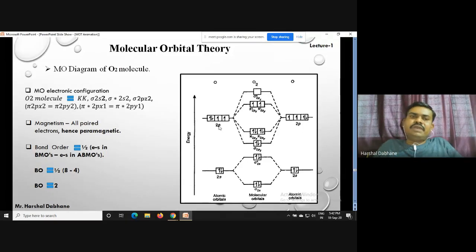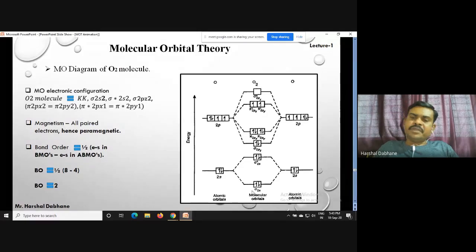Collectively we have 16 electrons in the O2 molecule, but here we write KK. 4 electrons are associated with this, so we neglect these 4 electrons. So 12 electrons remain, and we have to put these 12 electrons into the molecular orbitals. In this diagram, this is one oxygen atom with its atomic orbitals, this is the next oxygen atom with its atomic orbitals, and in between them are the molecular orbitals of the O2 molecule.